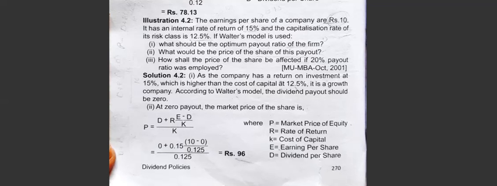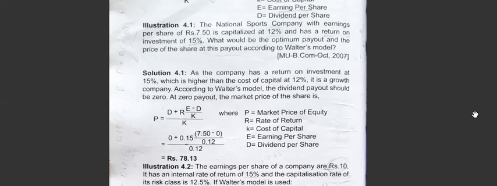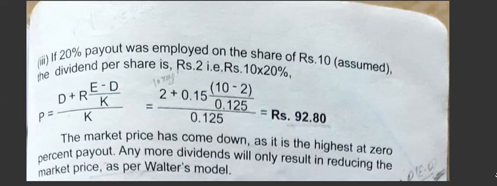What is the next question? How shall the price of the shares be affected if a 20% payout was employed? A 20% payout means the dividend is 20% of EPS. Earnings of 10 into 20%, so the dividend now is 2 rupees.